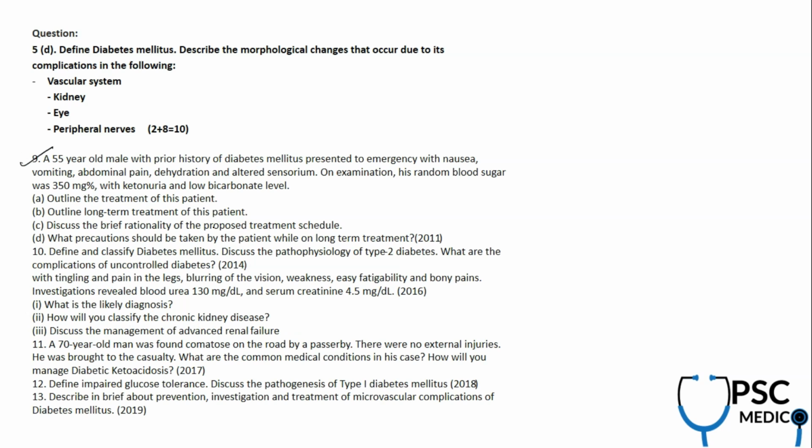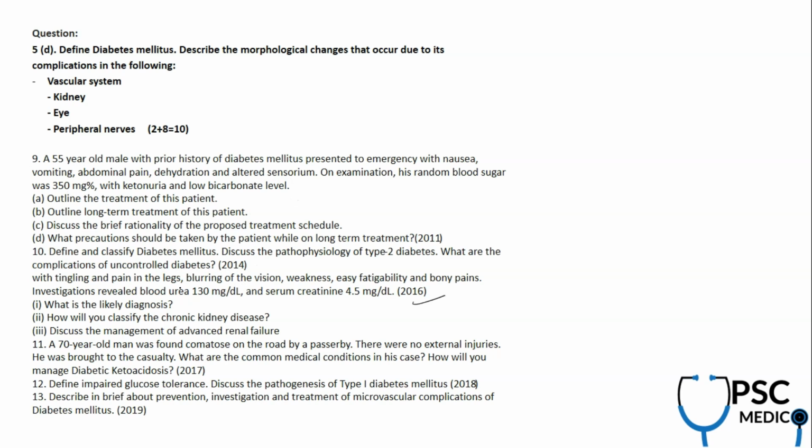2009 again. 2014 again, they asked a clinical question on diabetic ketoacidosis. A patient presented with abdominal pain, dehydration, altered sensorium, and blood sugar was very high with ketonuria. DKA management, very, very important. And again, question number 10, which was in 2016. They're asking, 2014 this one, 2011 this one. 2014, pathophysiology of type 2, and what are the complications of it? Again, complications are very important.